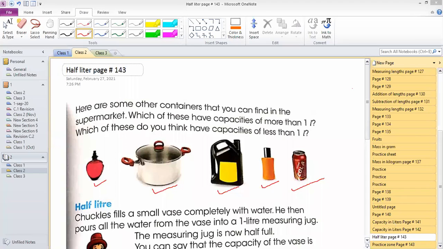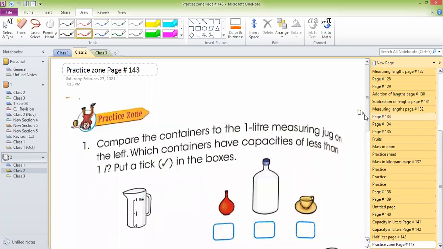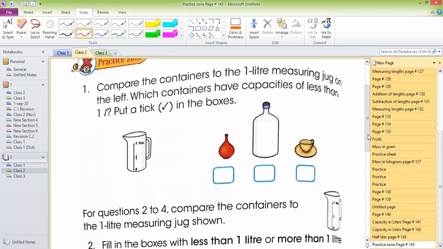That's very good. Now come to page number 143. There is a practice activity. Compare the containers to the 1 liter measuring jug on the left. Which containers have capacities of less than 1 liter? So guys, you have to put a tick if any one of them has a capacity of less than 1 liter.